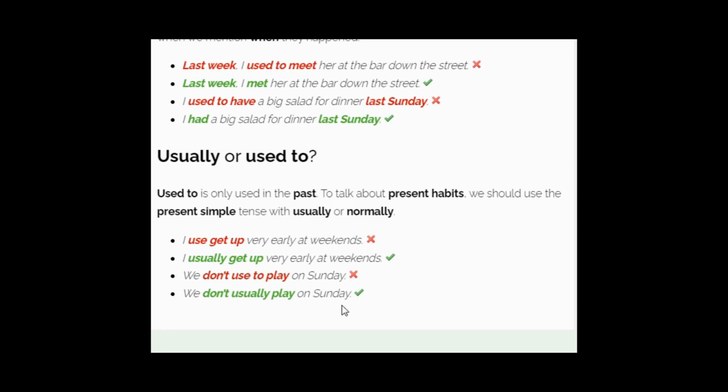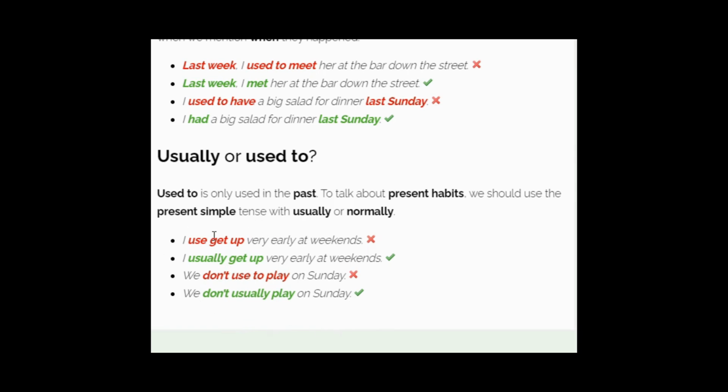Usually they don't play on Sunday. So every day they play, but on Sunday they don't play.